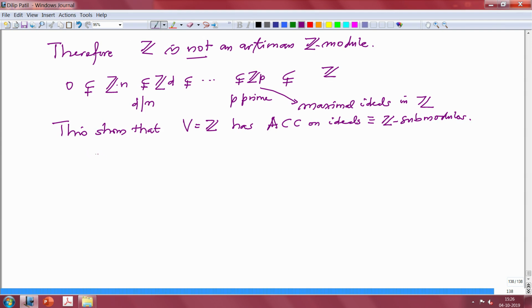So, V is a Noetherian Z module. So, in other words, we have proved that the ring Z is a Noetherian ring.